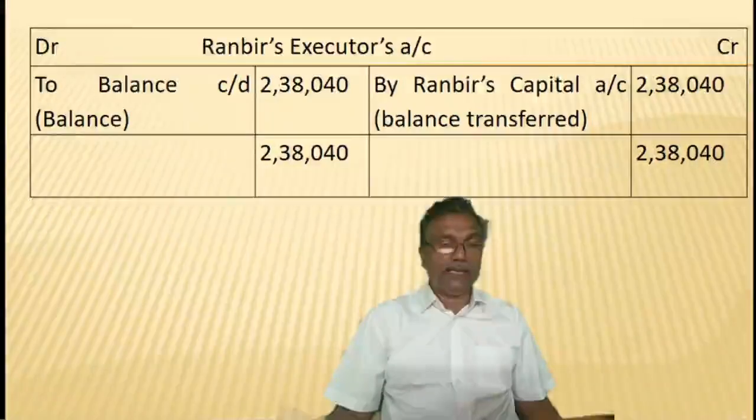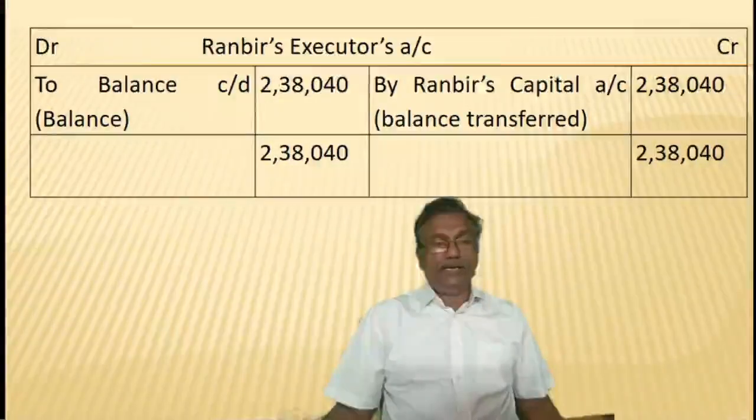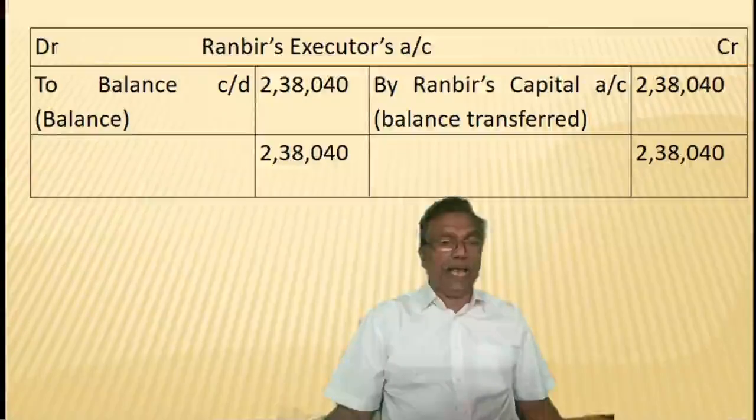So we will record the entry on the credit side as by Ranbir's capital account balance transferred 2,38,040.